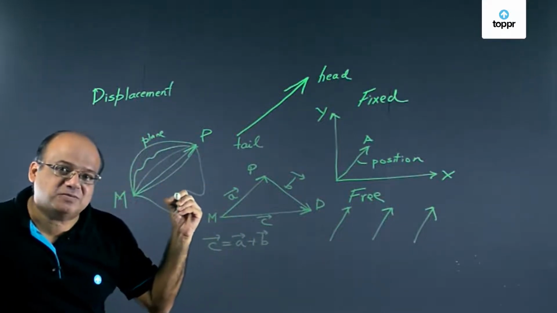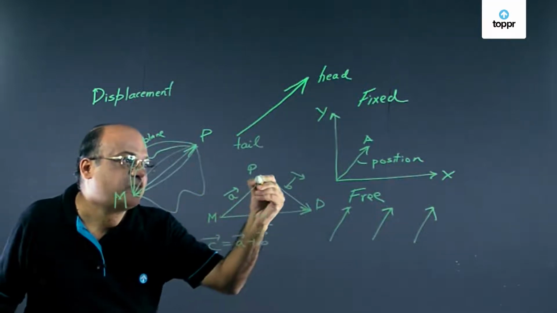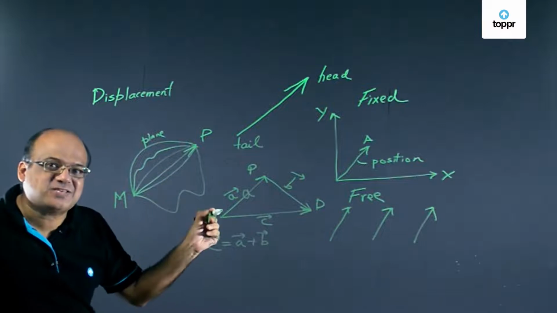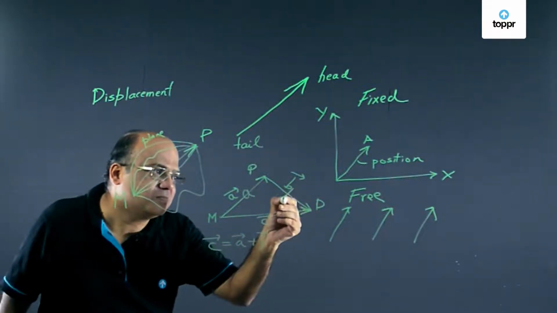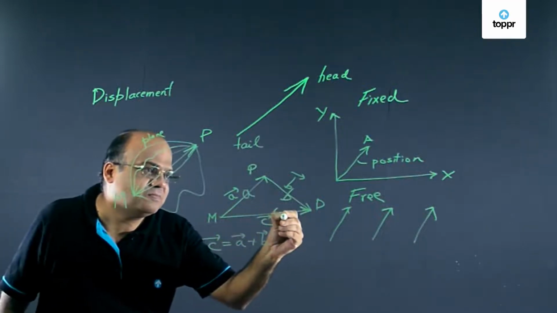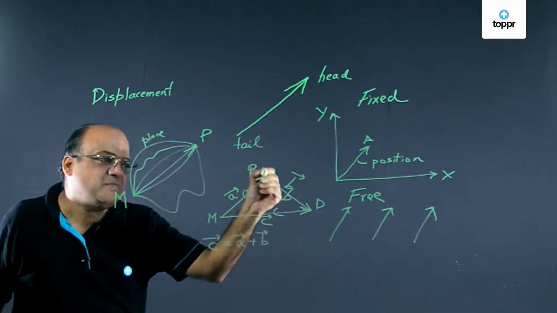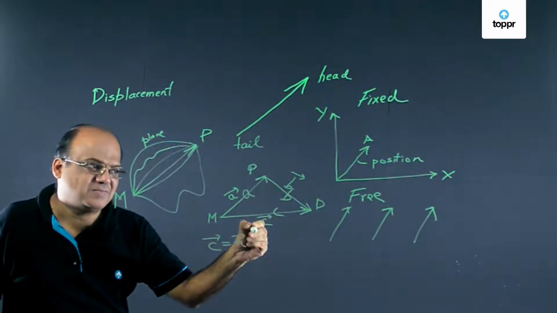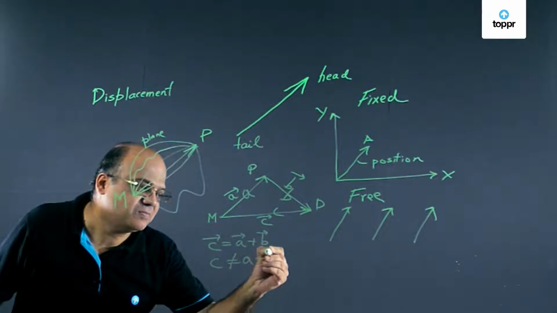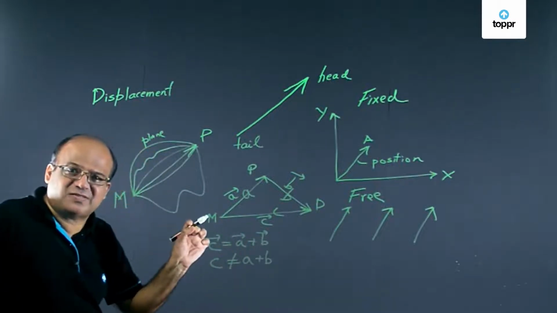Now pay attention. Suppose Mumbai-Pune distance is A. Pune-Delhi distance is B. And Mumbai-Delhi distance is C. These represent the magnitudes of these vectors. C is not equal to A plus B. Understand the difference.